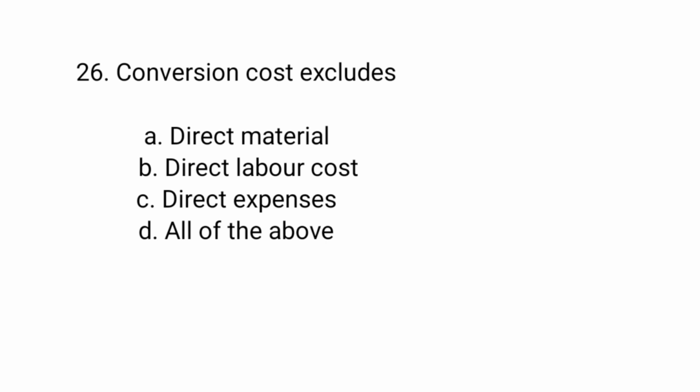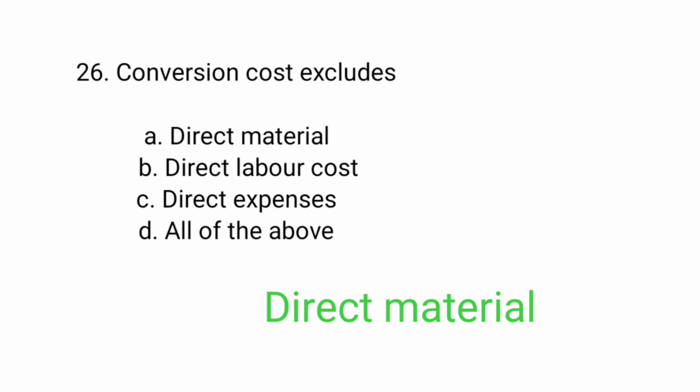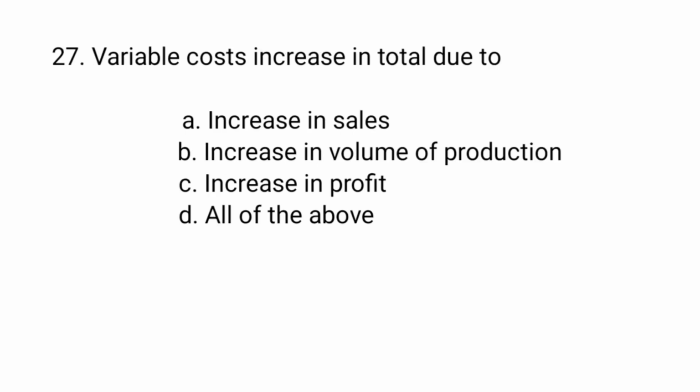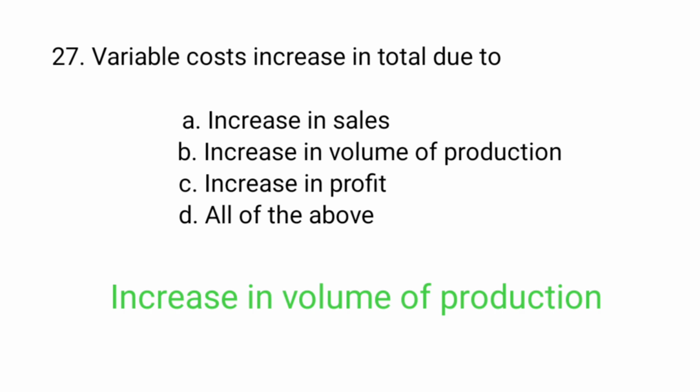Conversion cost excludes direct material, direct labor cost, direct expenses, all of the above. Direct material. Variable costs increase in total due to increase in sales, increase in volume of production, increase in profit, all of the above. Increase in volume of production.